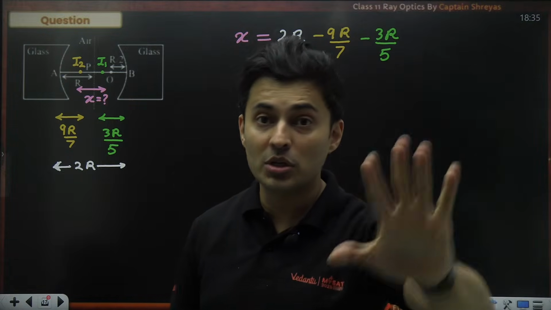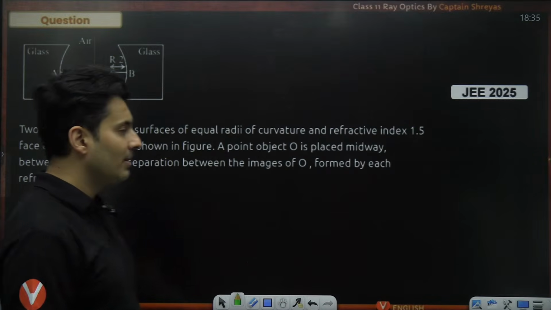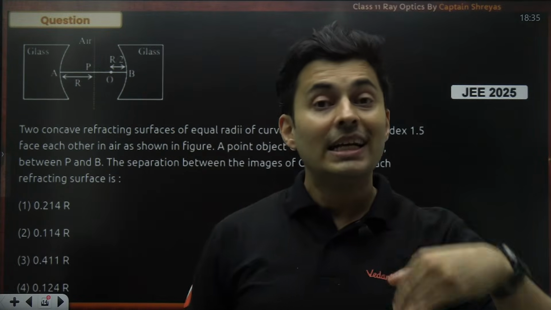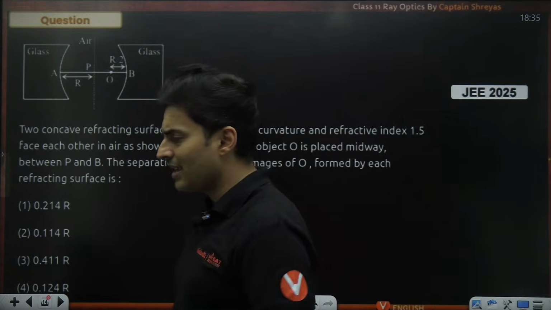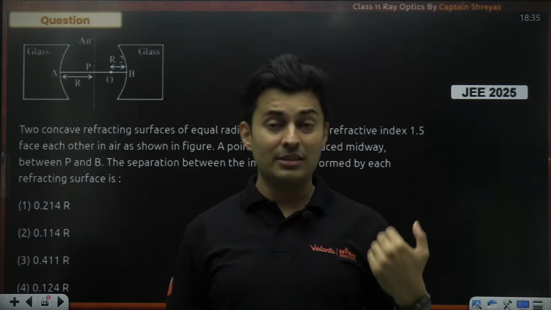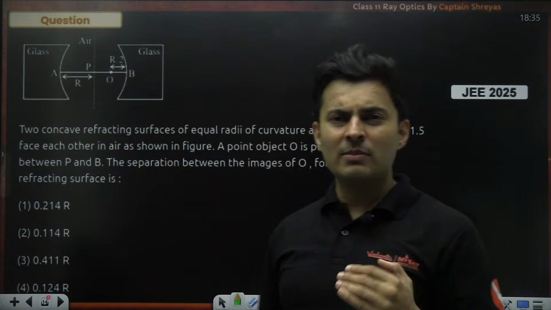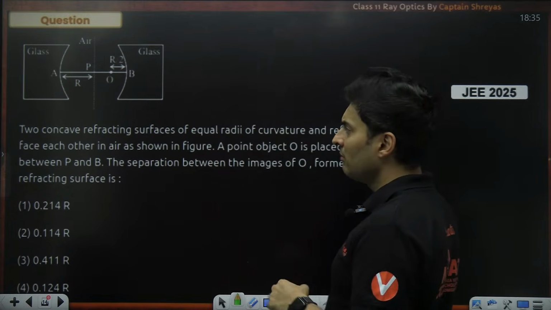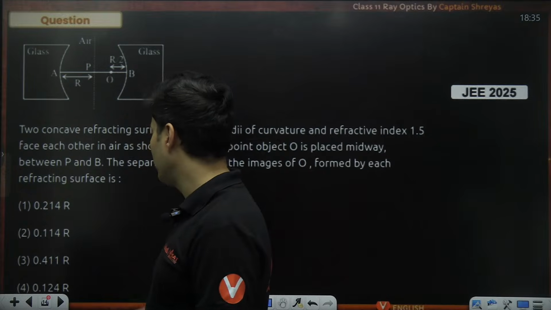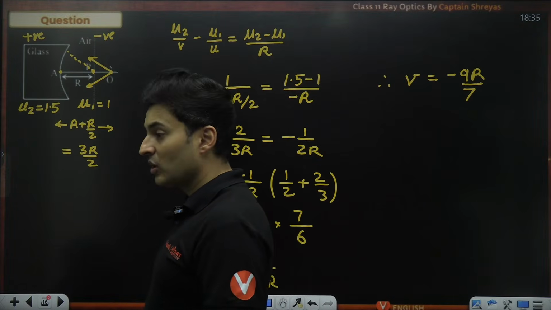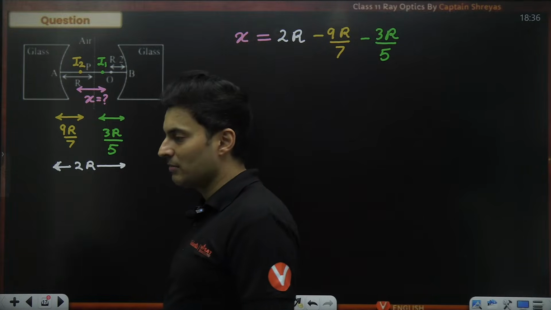Everyone, isn't it a good question? This question has come in your JEE 2025 examination, my dear students. So it will take a lot of time. Ideally, I would solve this question towards the end, not in the beginning, because it might break your confidence. So better to keep it somewhere in the middle or towards the end, because it is lengthy and obviously above average level, not for everyone. Okay, got it? Because sign convention has flipped, distances are measured from different places. Again, you have to use some basic geometry.